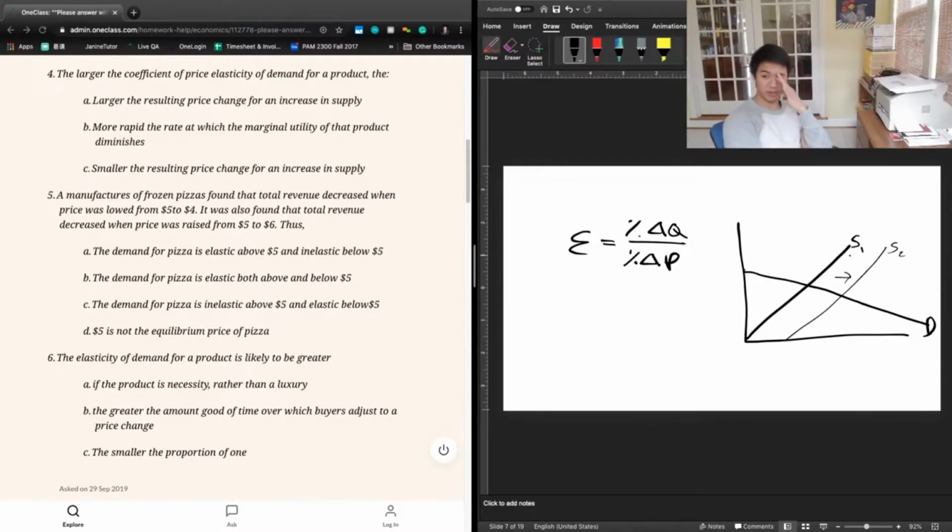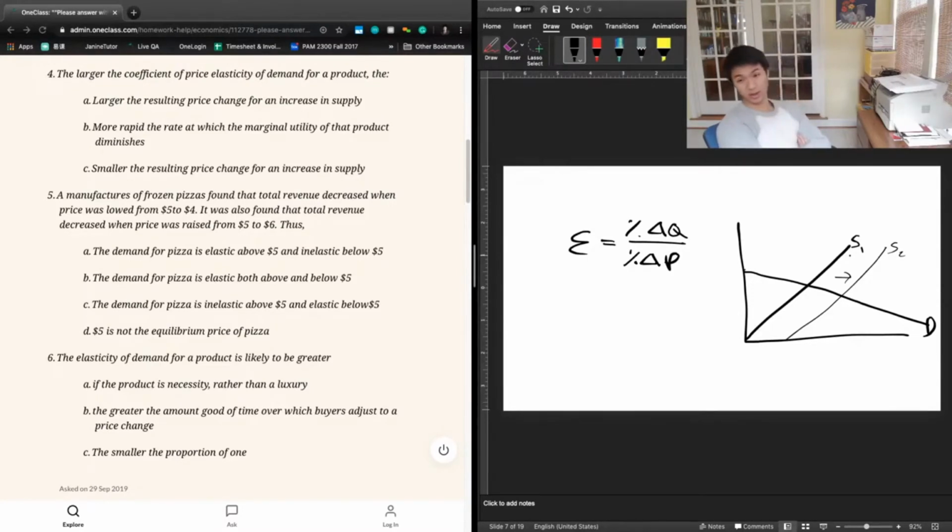We see that the price change is just very minor when we shift the supply curve to the right. And so that's not going to be the case. B says more rapid the rate at which the marginal utility of that product diminishes. And again, we know nothing about the marginal utility of the product given the elasticity of demand. We simply know the behavior of consumers when it comes to price changes and quantity changes, so it's not going to be B.